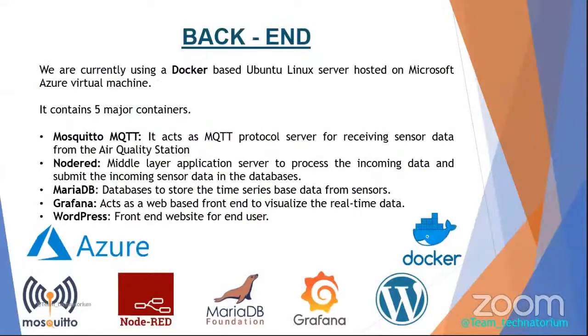Okay, for our backend, we are using an Ubuntu-based virtual machine hosted in Microsoft Azure. In the VM, we are using Docker to create multiple containers for applications. We are using 5 applications here: Mosquitto MQTT as an MQTT broker, Node-RED as a middleware, MariaDB as our database, Grafana to visualize data, and finally WordPress for our front-end site.